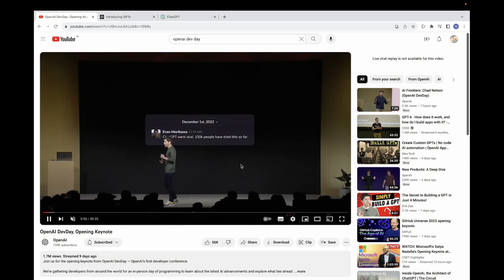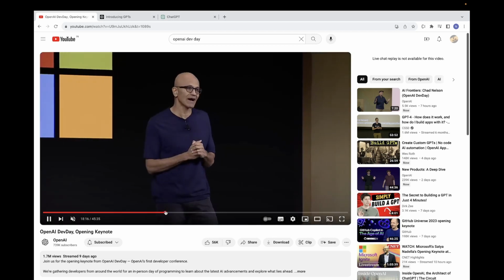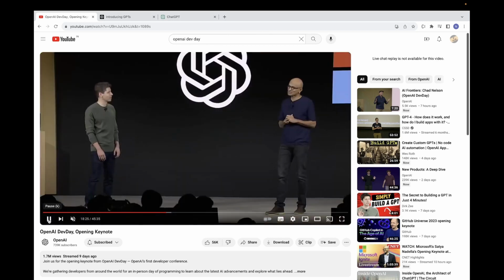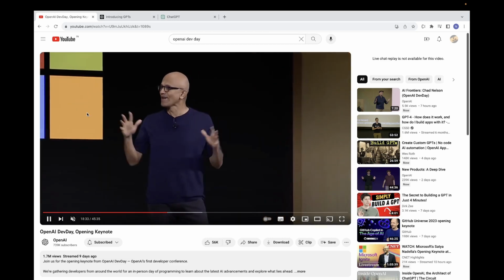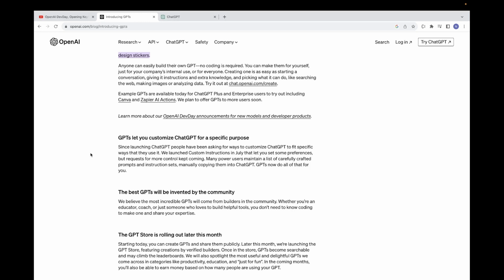In that event, Altman covered a wide range of topics and even brought out Microsoft CEO Satya Nadella to talk about Microsoft partnership with OpenAI. Here, one of the most notable announcements was that ChatGPT will soon allow users to create and monetize their own personalized GPTs. This new feature will let individuals build custom GPTs tailored to their specific niche, skills, hobbies, talent, or business needs. The best part is OpenAI team will share millions in monthly revenue with the creators who build the most useful and engaging GPTs.